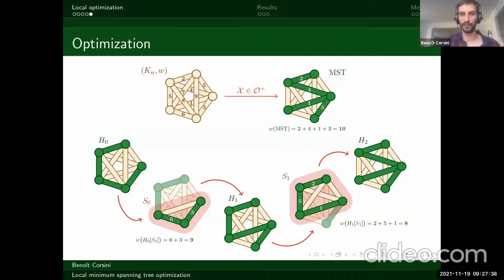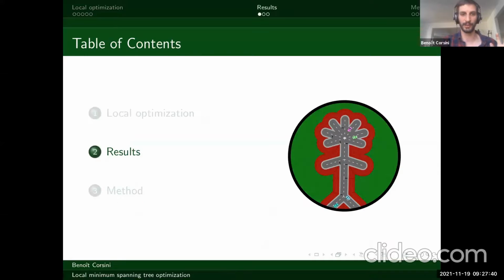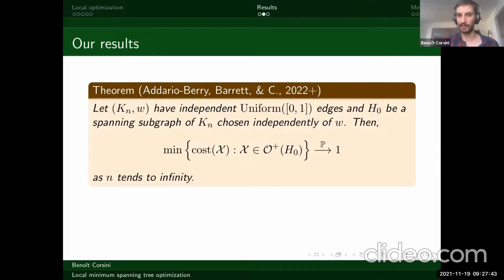Now let me state our results regarding such optimizations. There's a fairly universal statement. Once again, if we have a complete graph with uniform edges, and I consider the first graph H0 to be any subgraph independent of the weights, because we don't want the graph to be bad in a way, then the minimum cost to go from this graph to the minimum spanning tree converges to 1 as n tends to infinity.